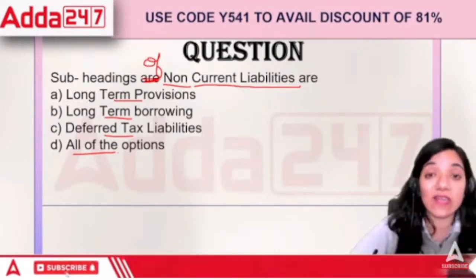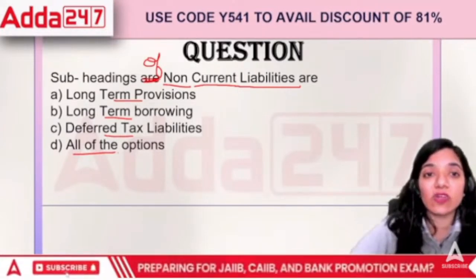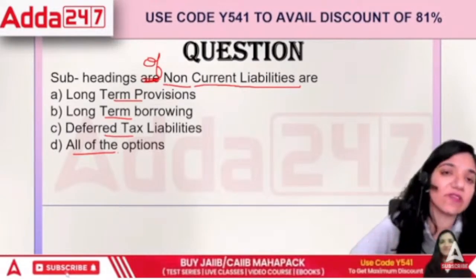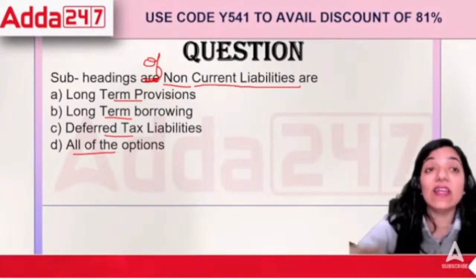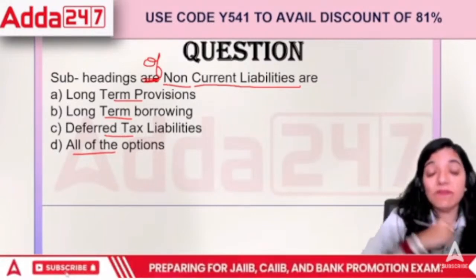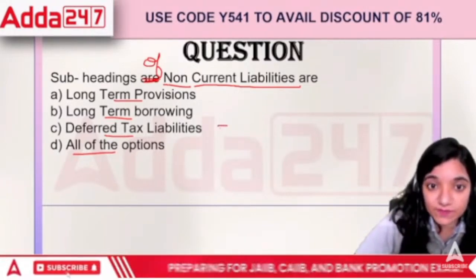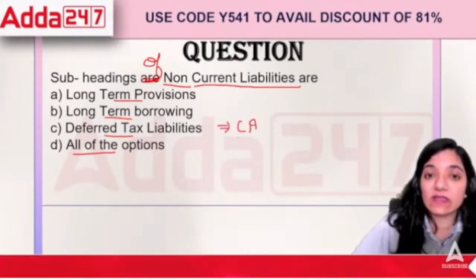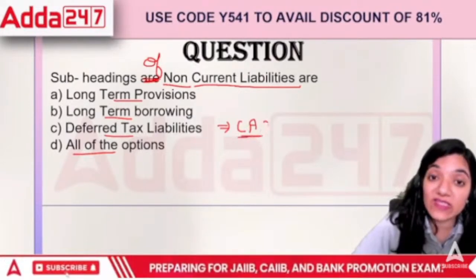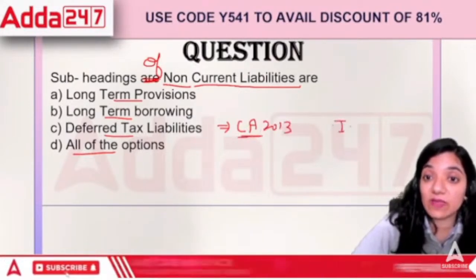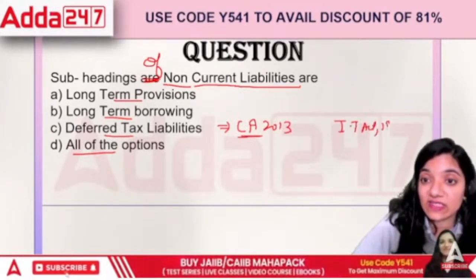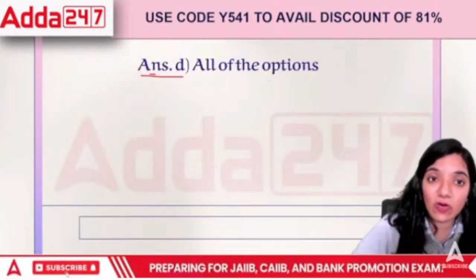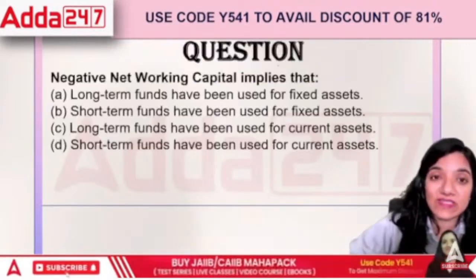If I talk about the non-current liabilities, it includes long-term provisions. It includes long-term borrowings as well as deferred tax. Deferred tax liabilities are liabilities which arise because of the tax difference between the Companies Act 2013 and the Income Tax Act 1961. So all of the options are a part of the non-current liabilities.